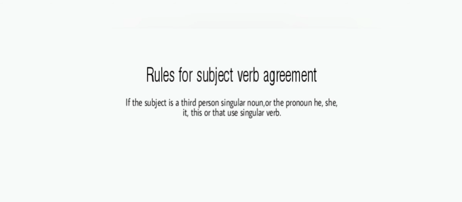Then the next rule you should remember: if the subject is a determiner such as most, some or all followed by a noun, consider whether the noun is countable or uncountable and use the verb in agreement. For example, most information was found online. Now here information is an uncountable noun and following most, that is a singular verb.